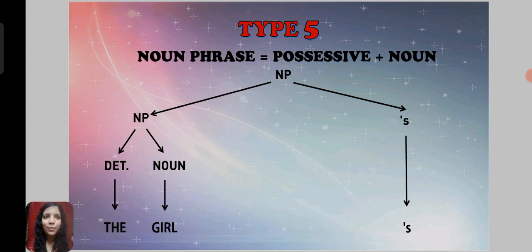Next and the last type of noun phrase is possessive plus noun. Here we will find noun plus possessive or possessive plus noun. Like the noun phrase here, the sentence is the girl's. The noun phrase is divided into noun phrase and apostrophe s, which always shows possession, as we all know. The noun phrase will be divided into determiner and noun. The girl: the comes under the category of article, under determiner, and noun is girl, and apostrophe s is possessive, showing possession, the girl's.